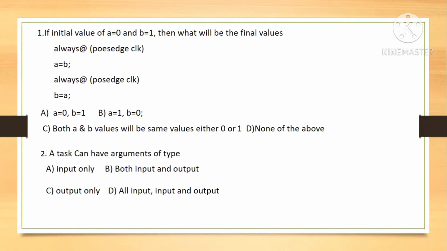A function returns a particular value, and a task will not return any value. In a function we can only take inputs, and in a task we can take input, output, and inout values. We can't assign any delay in a function, and in a task we can use delay. In a function we can only call functions, and in a task we can call both functions and tasks. Correct answer.